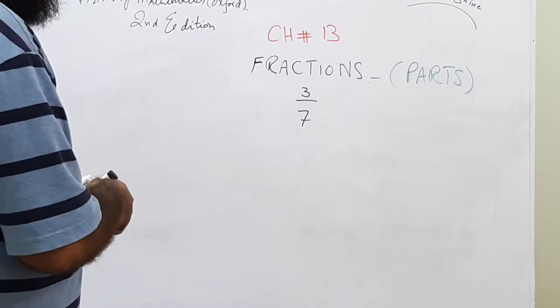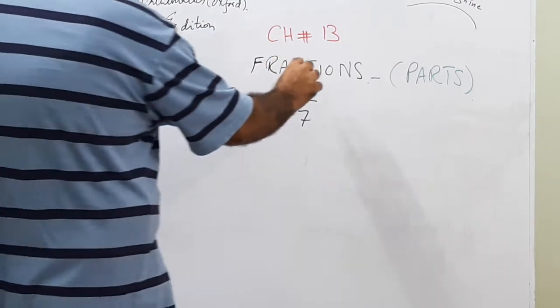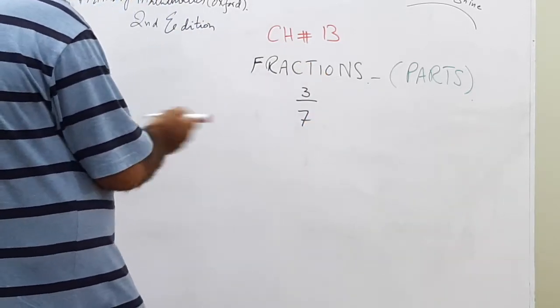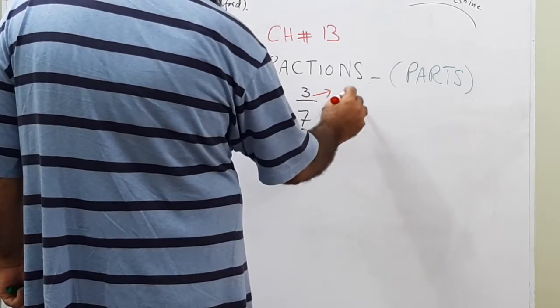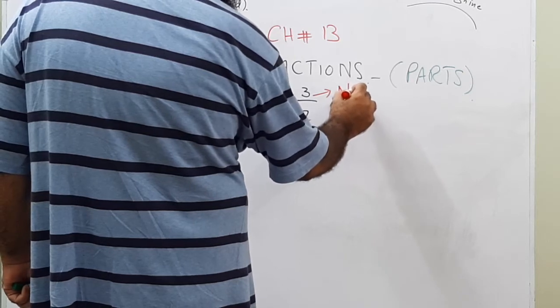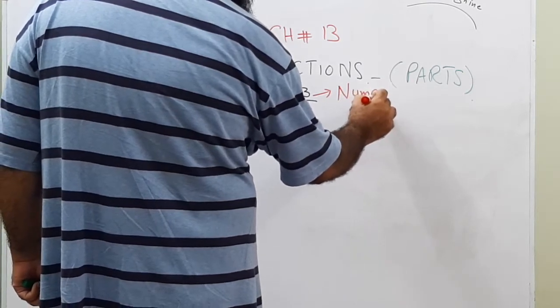There are specific names for the upper and lower part. The name of the upper part is always numerator. The way we say number, but it is numerator.